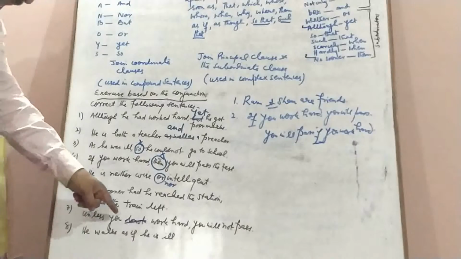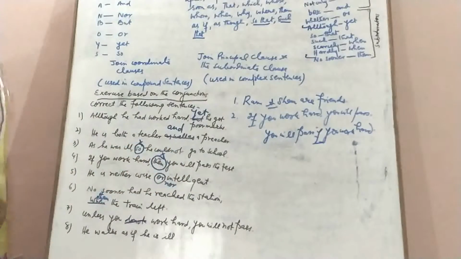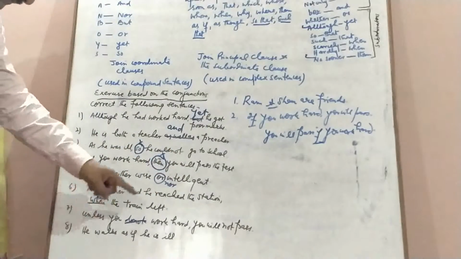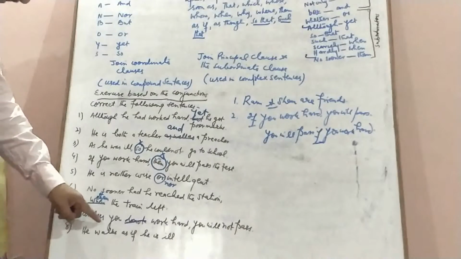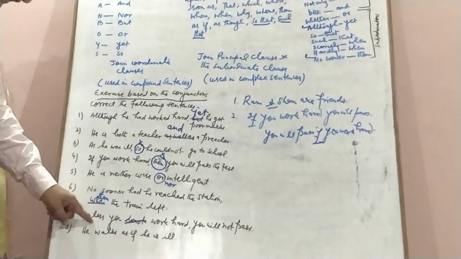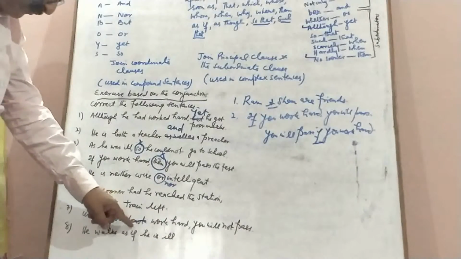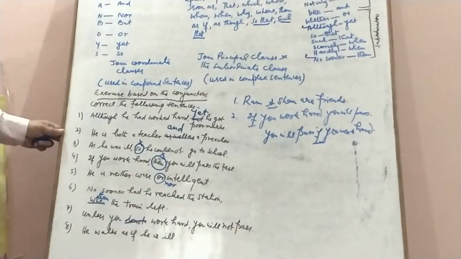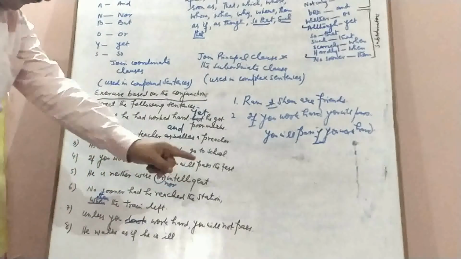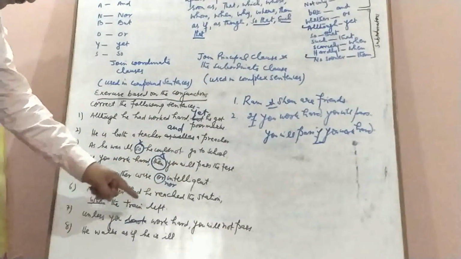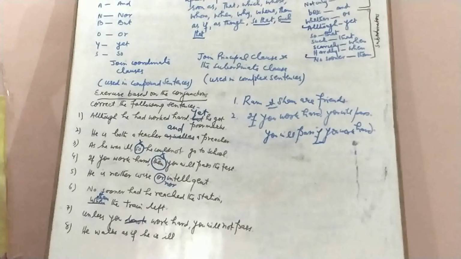It means if you don't work hard, you will not pass. So it can be corrected in two ways. Either we use if in place of unless, or we omit do not. If you don't work hard, you will not pass. Unless you work hard, you will not pass.